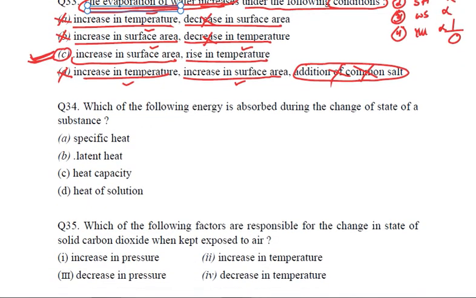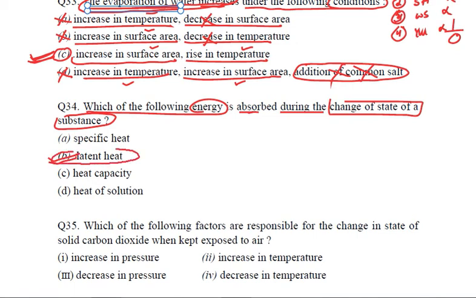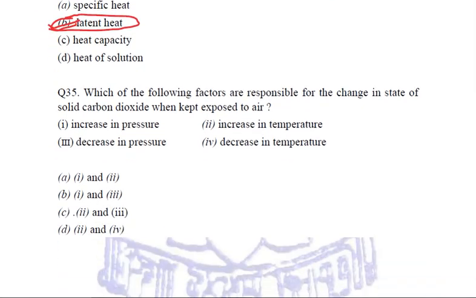Coming to the next question. Which of the following energy is absorbed during the change of state of a substance? So we know it is the latent heat. Latent heat is the amount of heat energy which converts a particular state of the substance without changing its temperature. So the answer is B, latent heat. Clear? Coming to the next question.